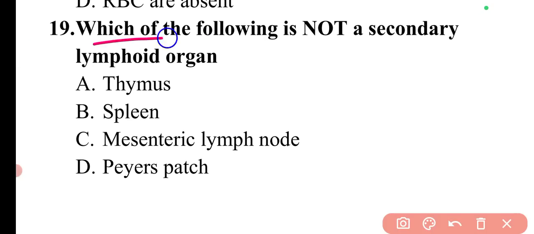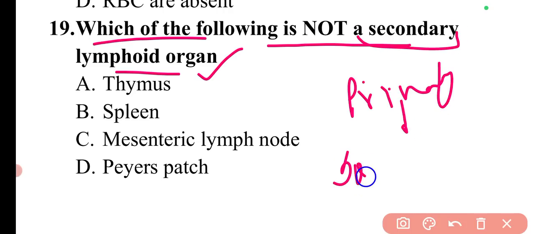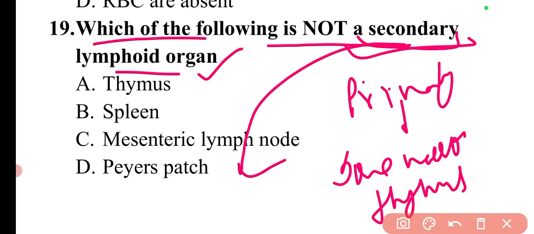Next question is, which of the following is not a secondary lymphoid organ? So basically lymphoid organs are of two types. There are primary lymphoid organs and there are secondary lymphoid organs. Primary lymphoid organs include bone marrow and thymus. While in secondary lymphoid organs, there can be